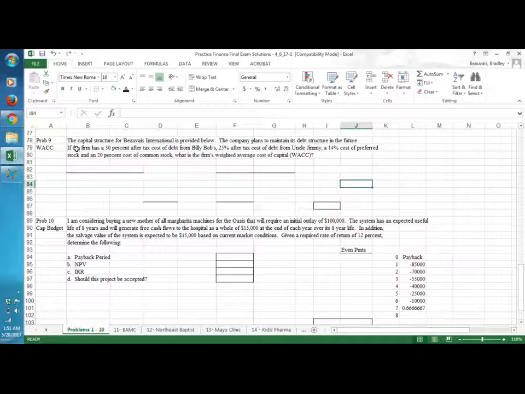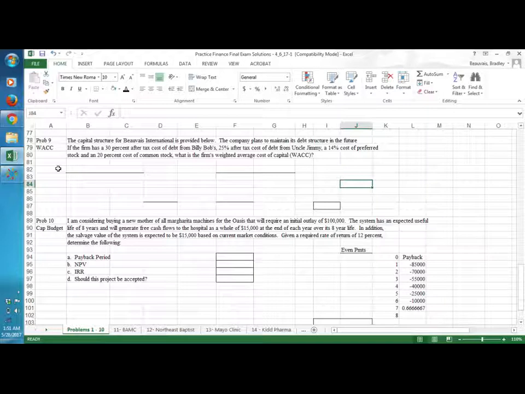And the problem states that the capital structure for Beauvais International is provided below, which I'll open up here shortly. The company plans to maintain its debt structure in the future. The firm has a 30% after-tax cost of debt from Billy Bob's, 25% after-tax cost of debt from Uncle Jimmy's, and a 14% cost of preferred stock, and a 20% cost of common stock. What is the firm's weighted average cost of capital?